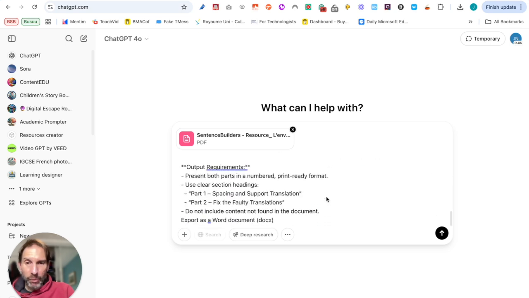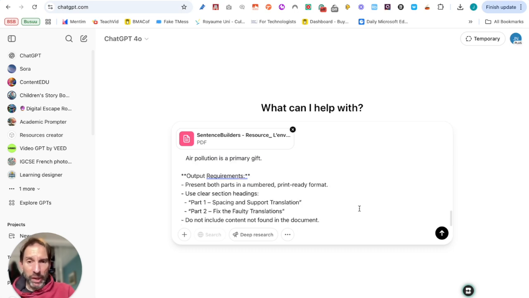At the end of my prompt, I said export as a Word document. It's possible to do that if you have the paid version. I've got a paid version of ChatGPT and I can do it, but in this case we are not going to do it, otherwise we won't be able to check straight away on ChatGPT the answer and change things. So see what happens first of all.